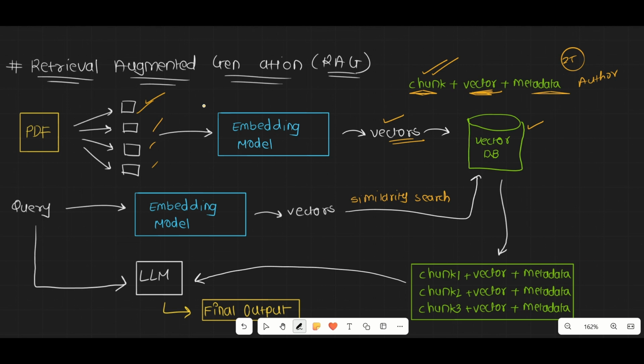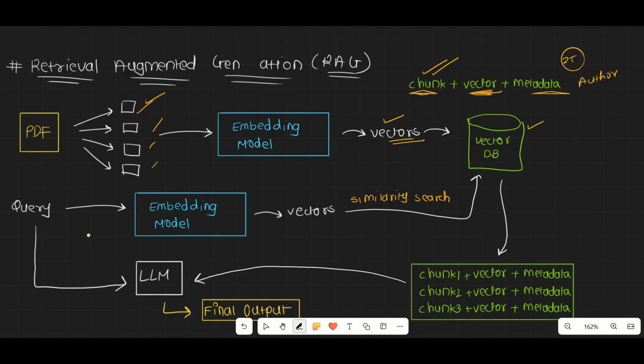Understood? So this entire thing is nothing but your indexing phase. In the indexing phase, you take a document, you perform chunking, split it into chunks, and then you provide all these chunks to the embedding model. It converts them into vectors, and finally you store the vectors along with the chunk and the metadata in the VectorDB. Understood? So this was the indexing phase.